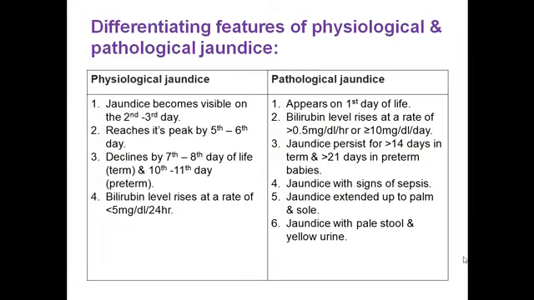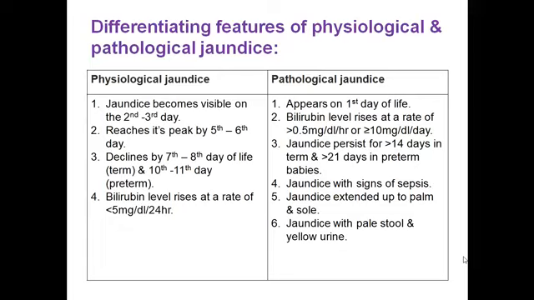In case of pathological jaundice, if jaundice appears on the first day, this is always pathological jaundice. But pathological jaundice may appear on the first day, second day, third day, or any day. Bilirubin level rises at a rate of more than 0.5 milligram per dl per hour or more than 10 milligram per dl per day. If the jaundice persists more than 10 days in term and more than 21 days in preterm babies, this is always pathological jaundice.